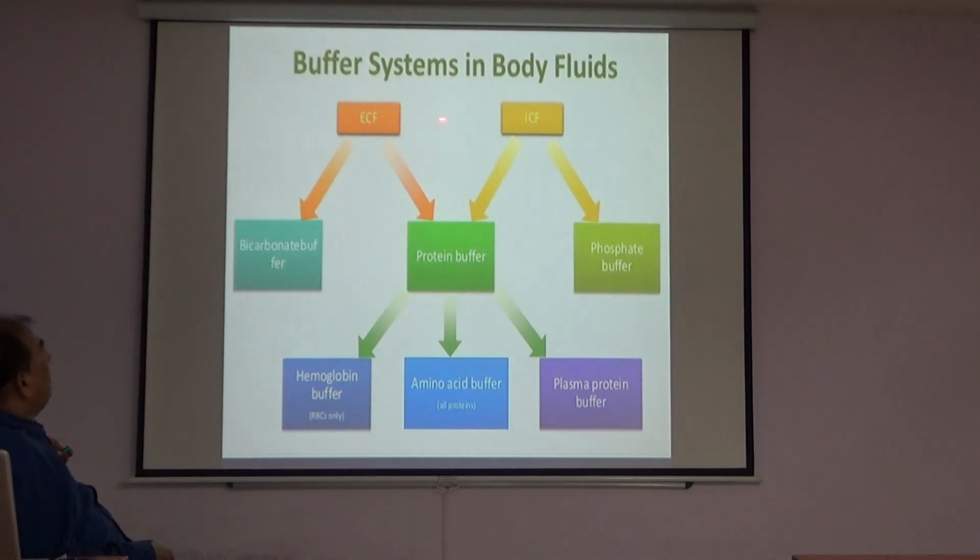There are different buffer systems in the body: extracellular fluid is dominated by the bicarbonate buffer system, and intracellular fluid is dominated by the phosphate buffer. The protein buffer is present in both extracellular and intracellular fluid. The protein buffers are the hemoglobin buffer, which is in RBC only, the amino acid buffer, which includes all proteins, and the plasma protein buffer, that is albumin.